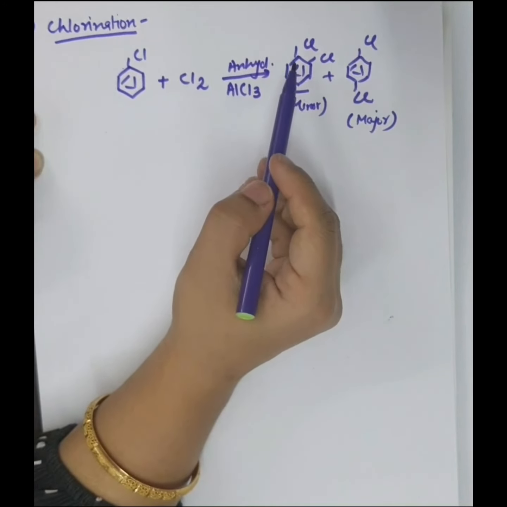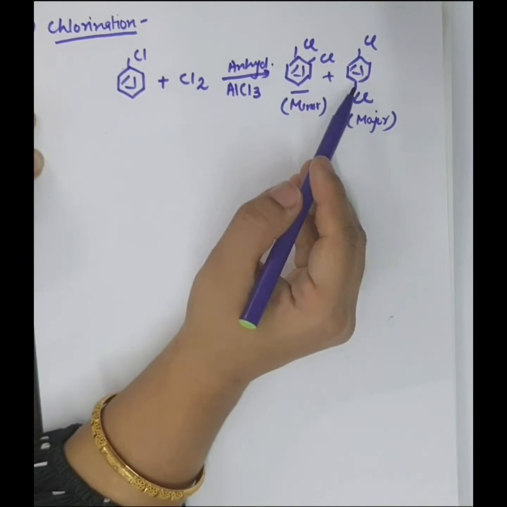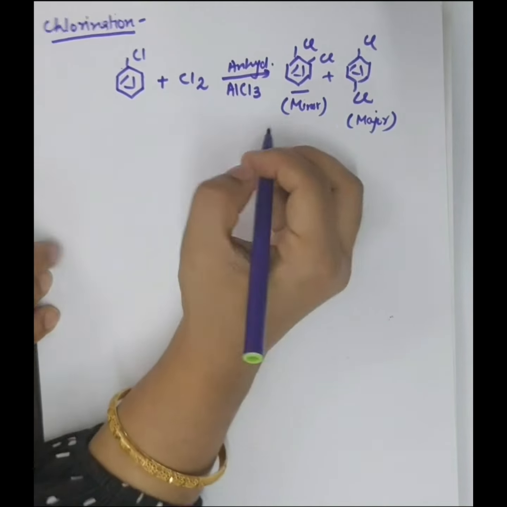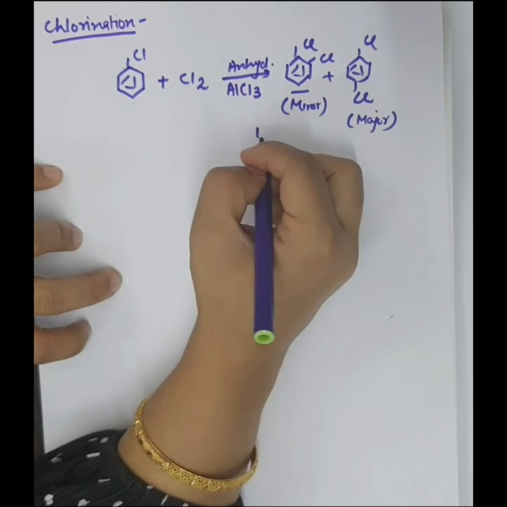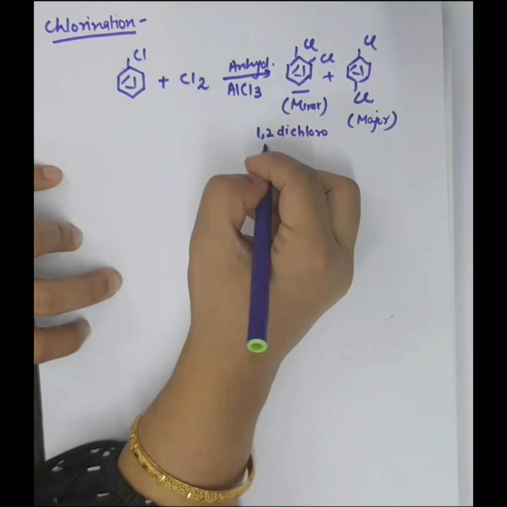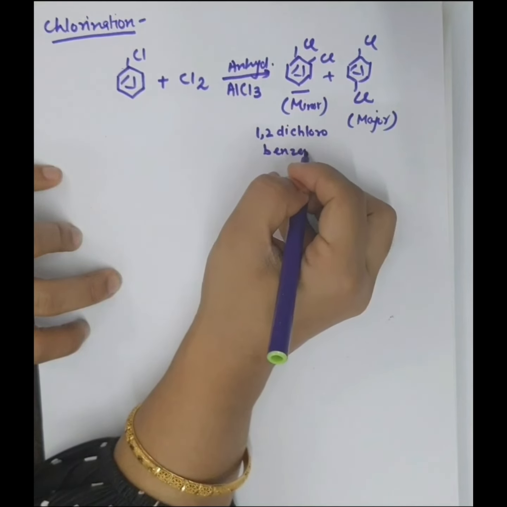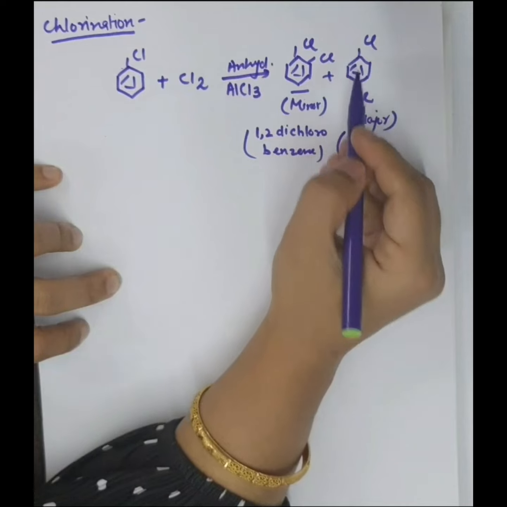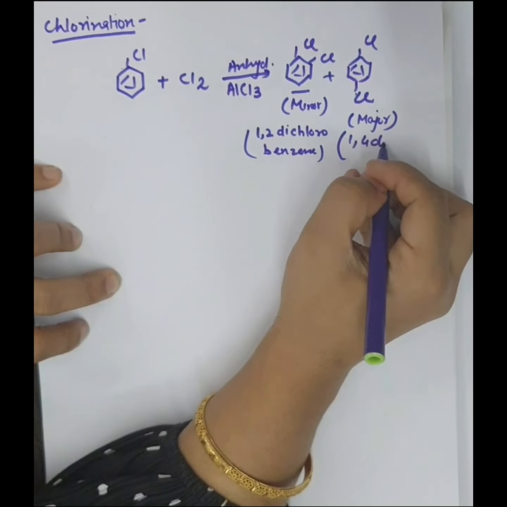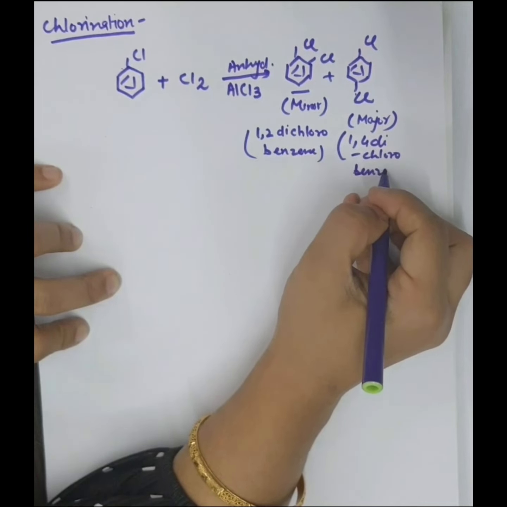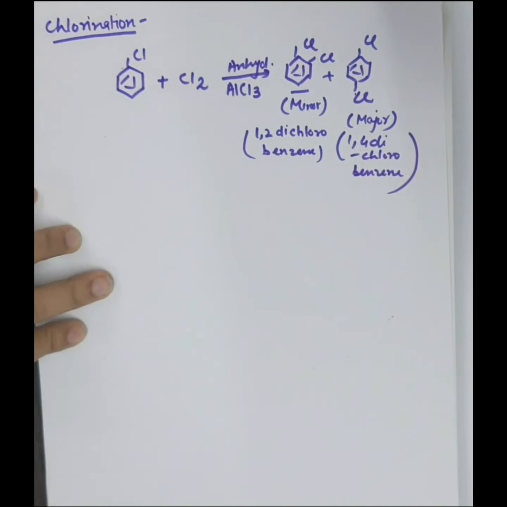What will be their IUPAC names? 1,2-dichlorobenzene and 1,4-dichlorobenzene. Okay, I am writing here: 1,2-dichlorobenzene, and this is 1,4-dichlorobenzene. This is the first example of electrophilic substitution.